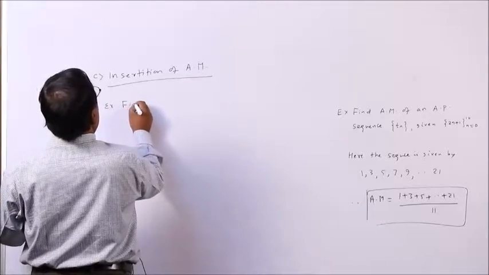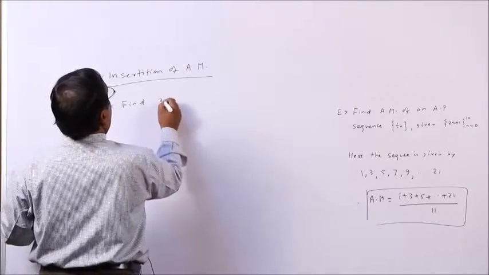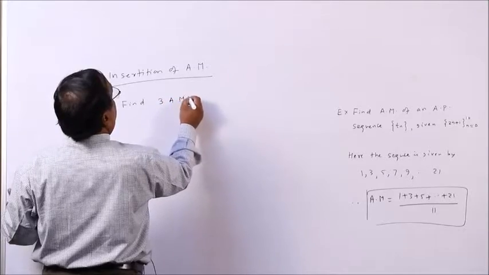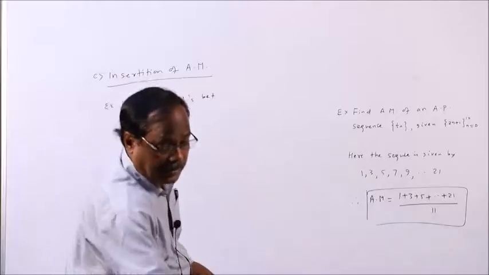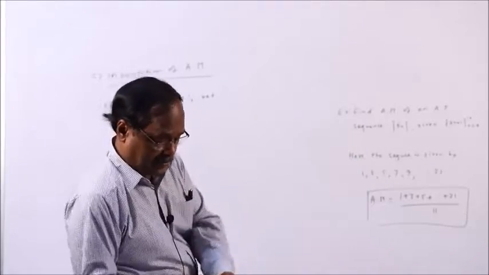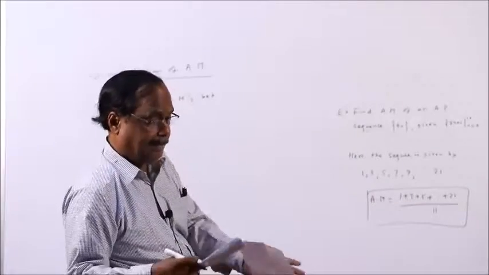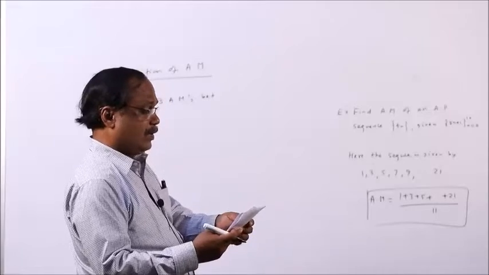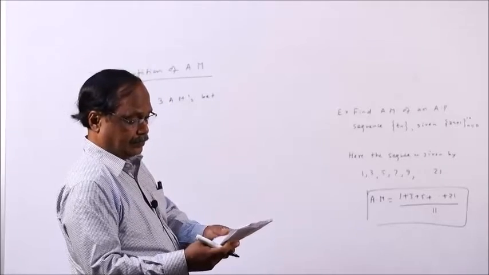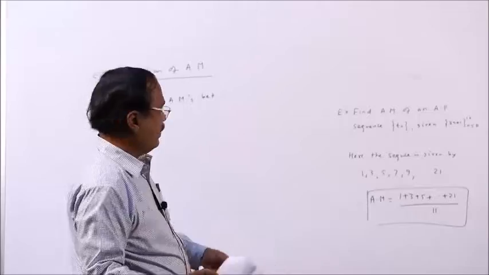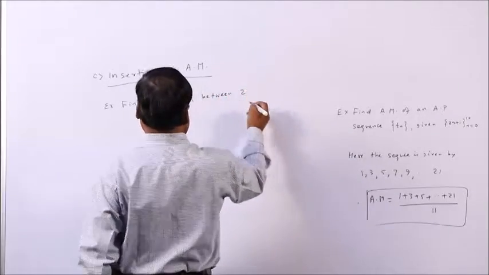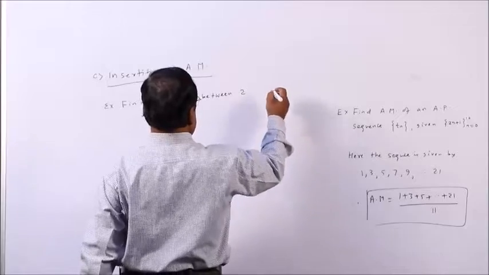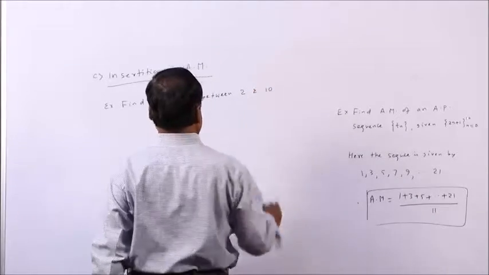Find 3 arithmetic means, let us take one particular example so that it will be better, between 2 and 10.